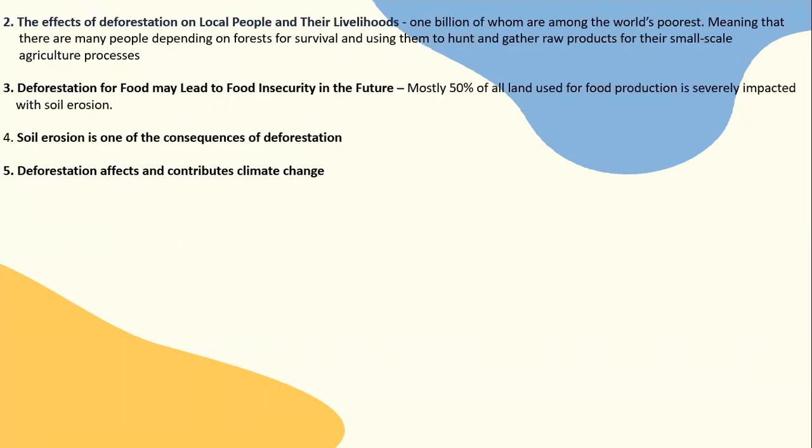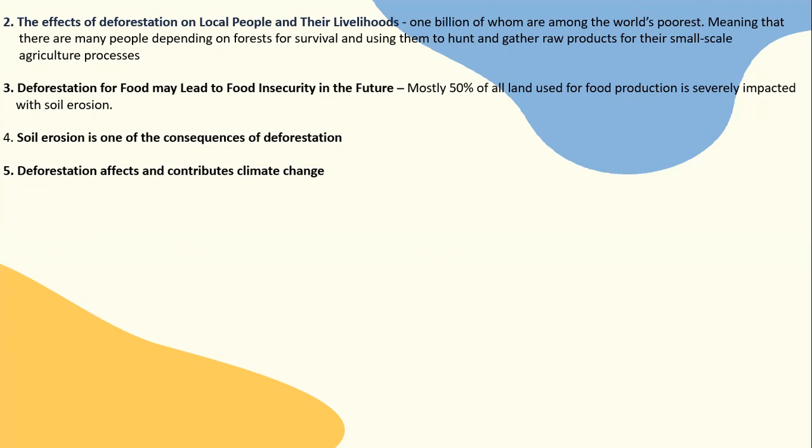The effect of deforestation on local people and their livelihood. 1 billion of whom are among the world's poorest, meaning that there are many people depending on forests for survival and using them to hunt and gather raw products for their small-scale agriculture processes.